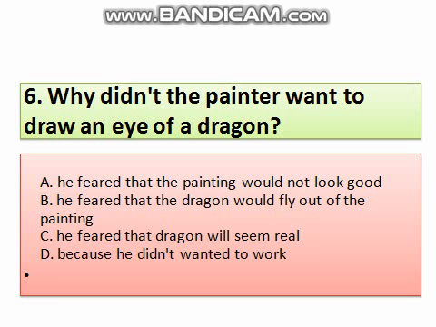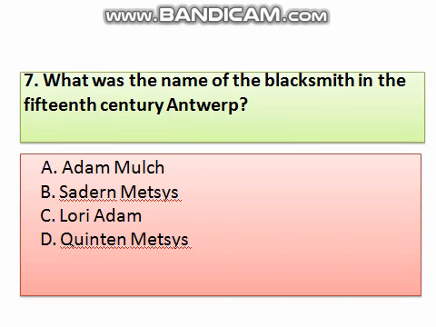Question number 7. What was the name of the blacksmith in the 15th century Antwerp? Option A, Adam Mulch. B, Saturn Mestis. C, Laurie Adam. D, Quentin Mestis. The right answer of this question is Quentin Mestis. Quentin Mestis was the blacksmith.